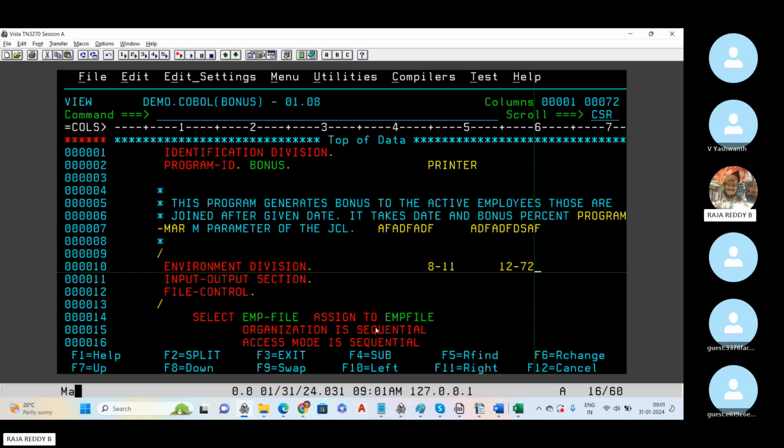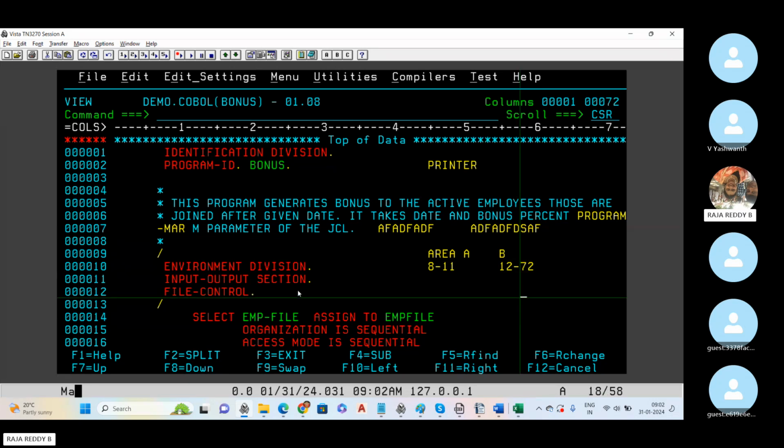Okay, 8 to 11: we have the division names, section names, paragraph names and all, and we can start them in 8 to 11. Either you can start at the 8th column, 9th column, or 10th column, up to the 11th column in between. This is called Area A, and this is Area B. So all the remaining core functionality, like verbs, MOVE statement, ADD statement, or some other READ statement, whatever it is, we can start from 12 to 72.